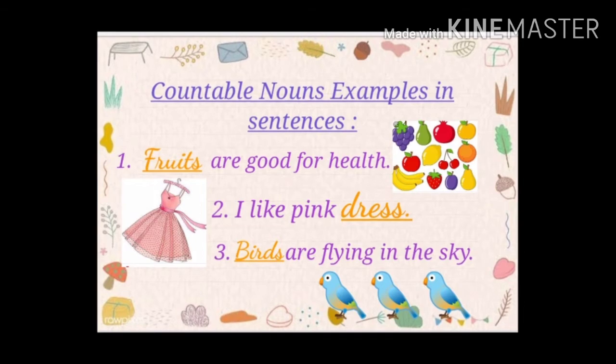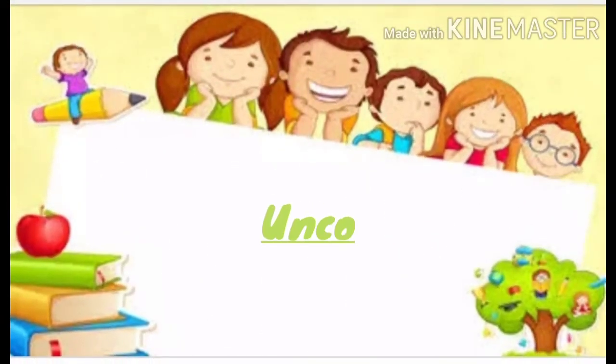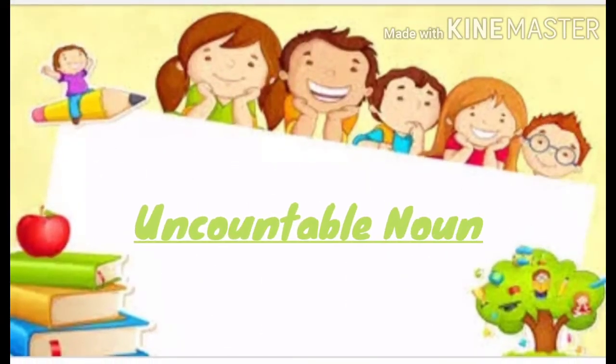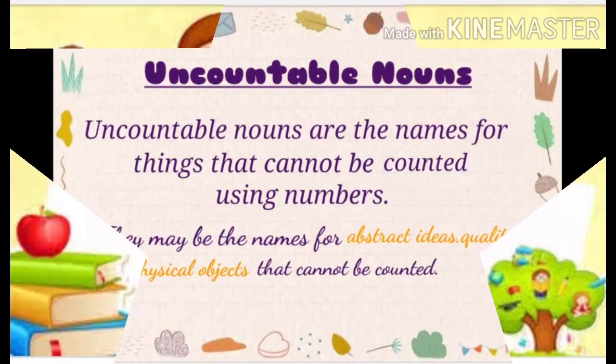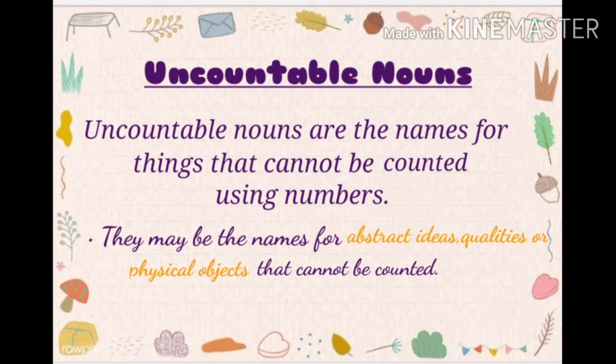Let's move further and know the second topic of our chapter, that is uncountable nouns. Students, uncountable nouns are just the opposite of countable nouns. Now let's have a look. Uncountable nouns are the names for things that cannot be counted using numbers.